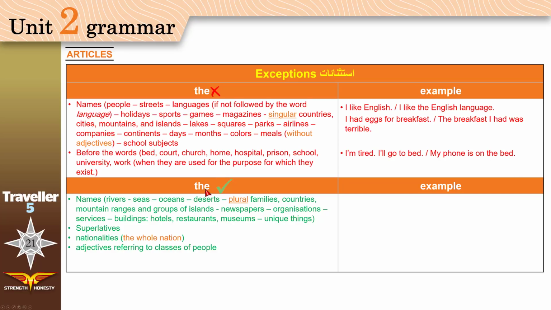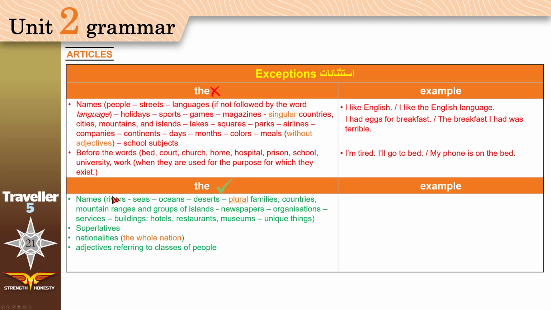Now we use the with names of rivers, seas, and oceans. Now interesting. All these are bodies of water, just like lakes. But with lakes, no the. Try to remember this, okay? All these are bodies of water, areas covered with water. If it's a lake, no the. If it's a river, sea, or ocean, use the.